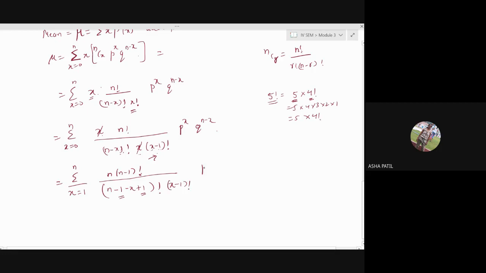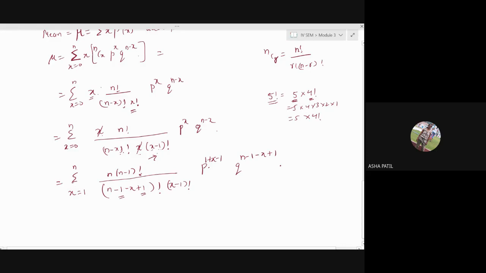P raised to x is there. We'll split it, or else you can say add and subtract 1, later we'll split. Again, q raised to n minus x, I'll add and subtract 1. We do this because since here you have x minus 1 factorial, everywhere we want it in terms of minus 1.